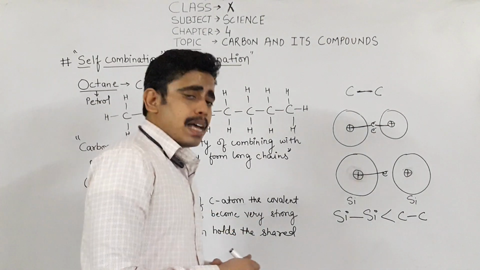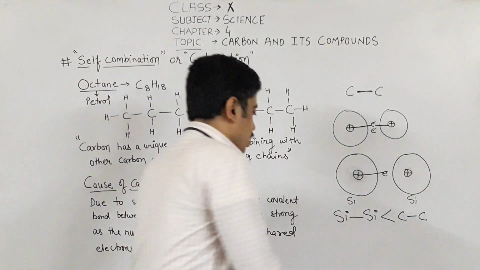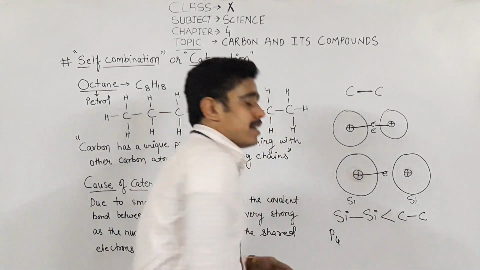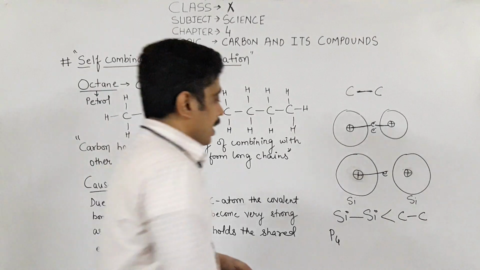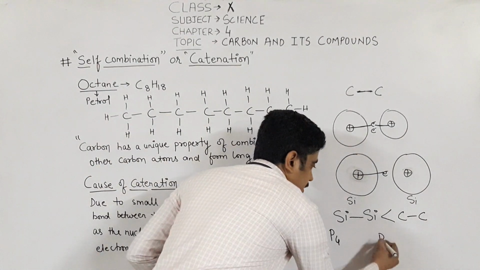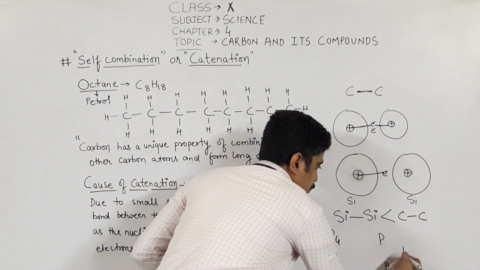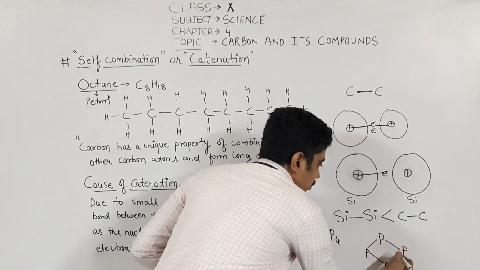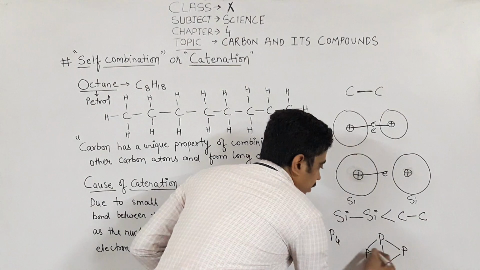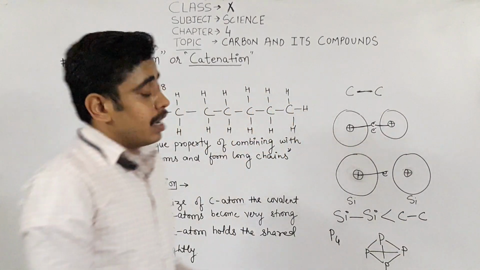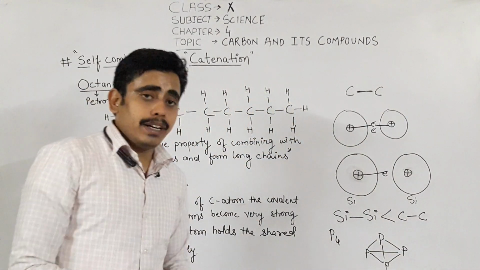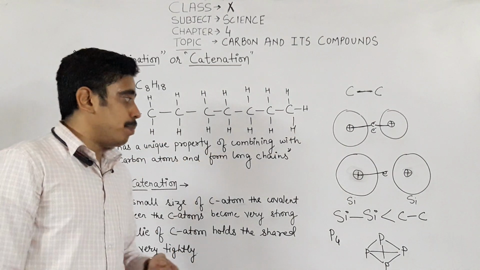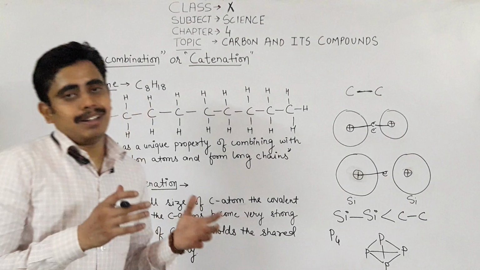Some more examples which are showing the property of catenation. You have heard about phosphorus. Phosphorus exists in the form of P4. The structure of phosphorus is like this, in which 4 phosphorus atoms are joined to each other by covalent bonds like this. But it cannot form a long chain comparable to carbon. Carbon has this property of catenation to a larger extent.